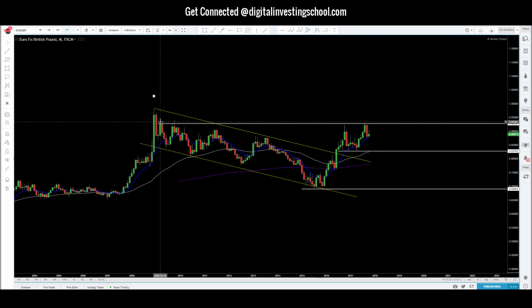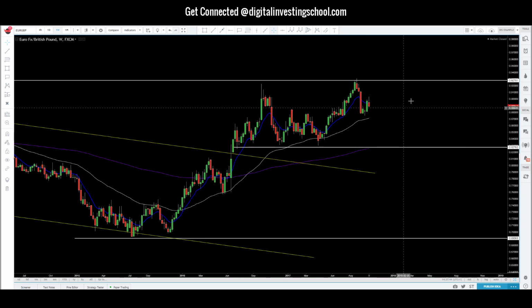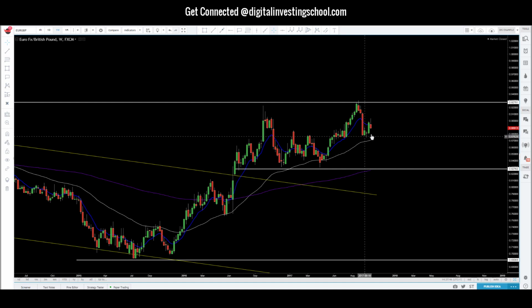So notice the test here, fail, test, fail. Came back, tested, failed, came back, tested. Look at this last month's candle. Major bearishness in this particular pair. So that's giving us the pound bullish signal right there. So on the monthly, we can see that decline, that major drop. Last week, actually for the last 3 weeks, we saw price correct.